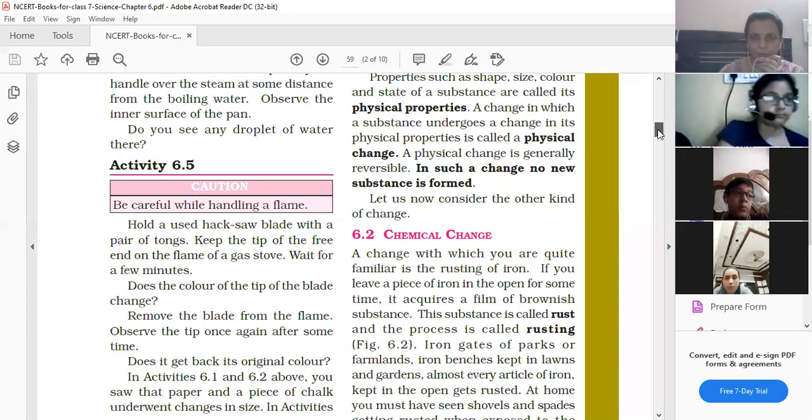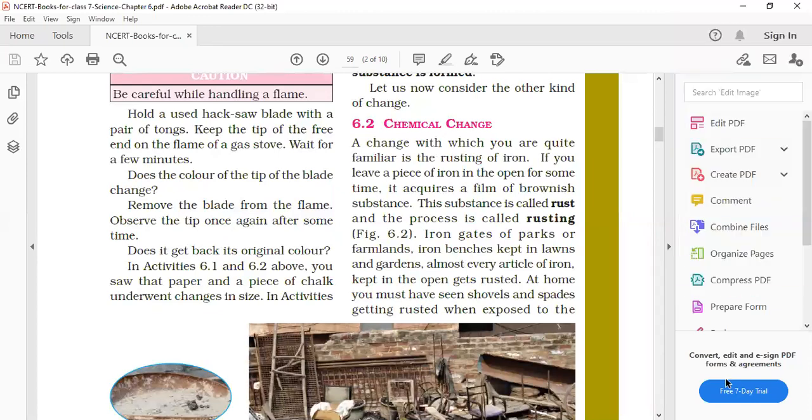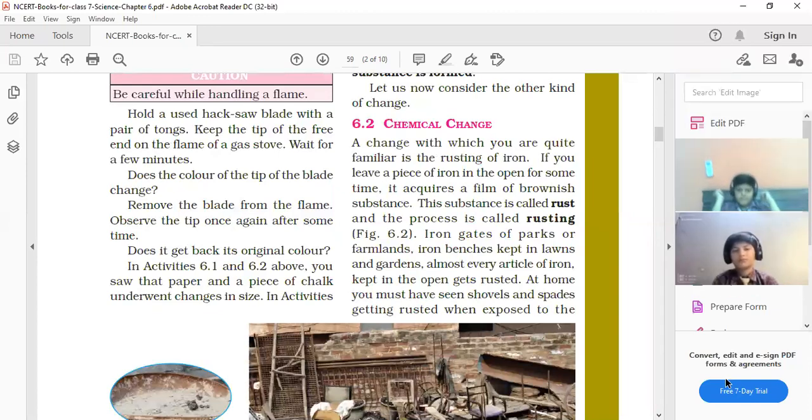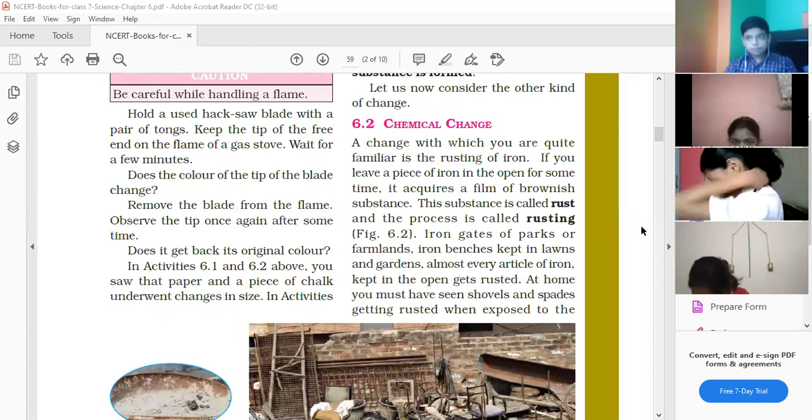So today, children, we are going to start with chemical change. Let me tell you what chemical change means. It is a type of change in which a new substance is formed, always a new substance with different properties. The substance which is formed has new, different properties from the original one. So this is a chemical change.